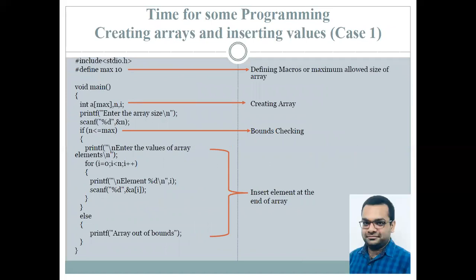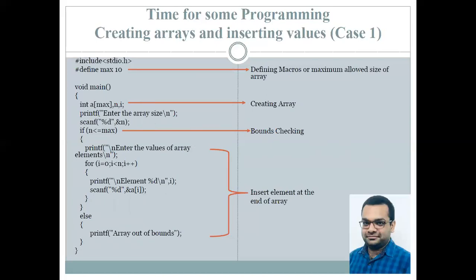So time for some programming. In this figure, onto the left hand side, you can see we have written a program, and onto the right hand side, there are some indications about the program, some explanation. So I'm going to go through each and every step. First line is hash include stdio.h, and hash define max. The first line, hash include stdio.h, that we all know, is the declaration of the header files. Please have a look at our playlist on the C programs also for more details.